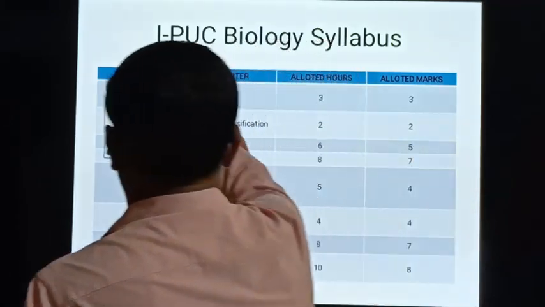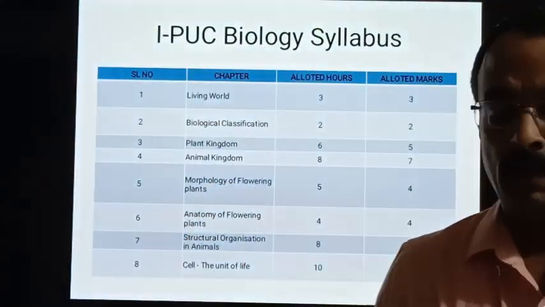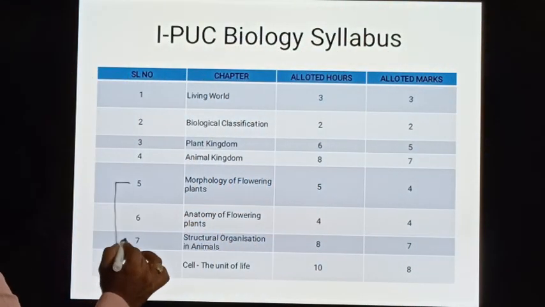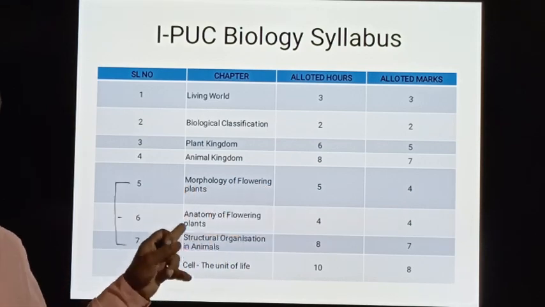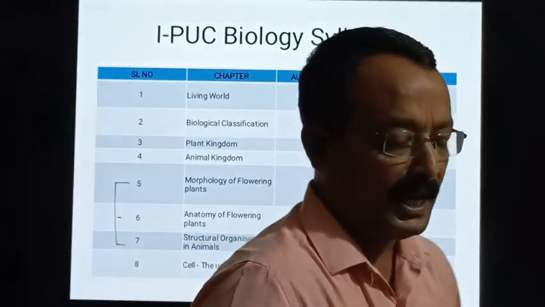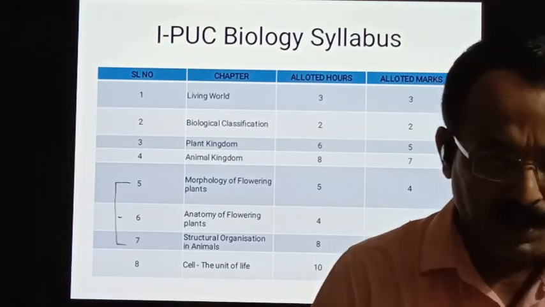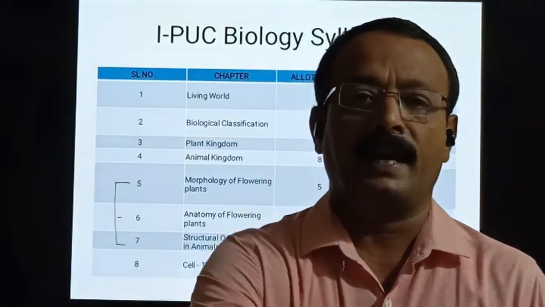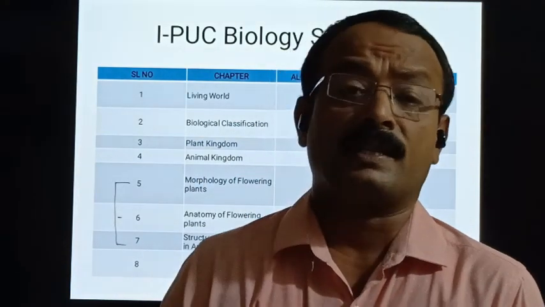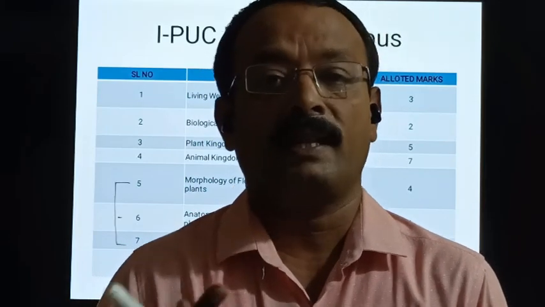Now, let us move on to the second unit, that is Unit 2. Unit 2 has 3 chapters: Morphology of flowering plants, Anatomy of flowering plants, and Structural organization in animals. Morphology of flowering plants is the first chapter which I am going to begin in the next session. In this chapter, we understand what is root system, what is the stem, what is the leaf.